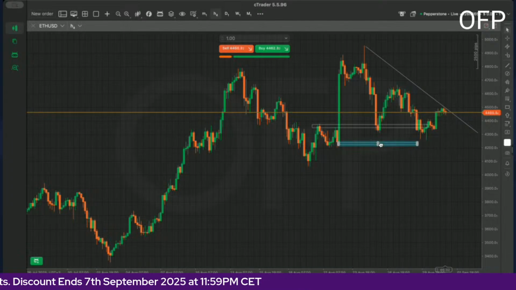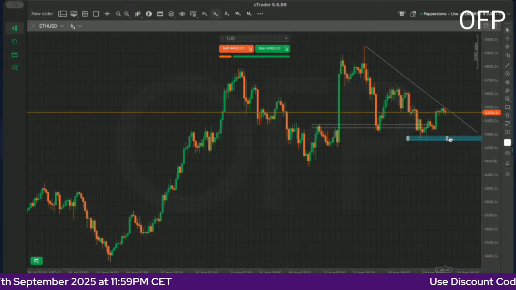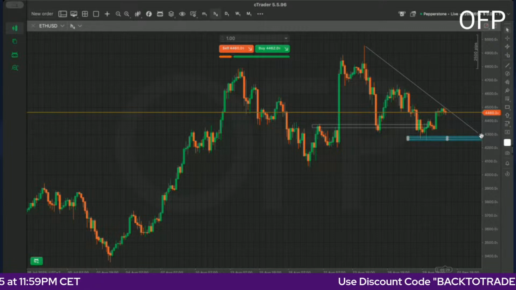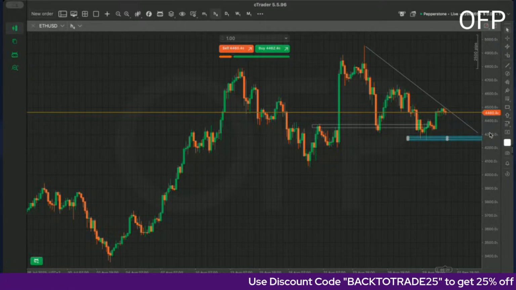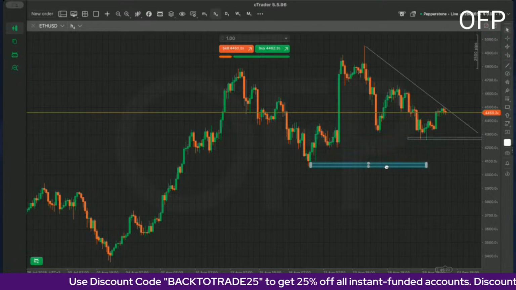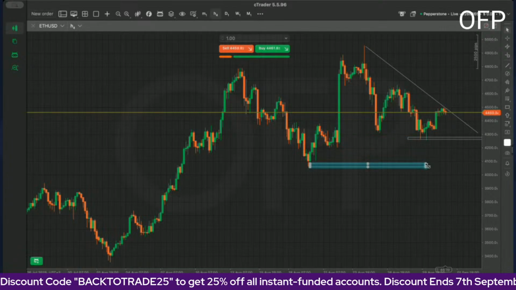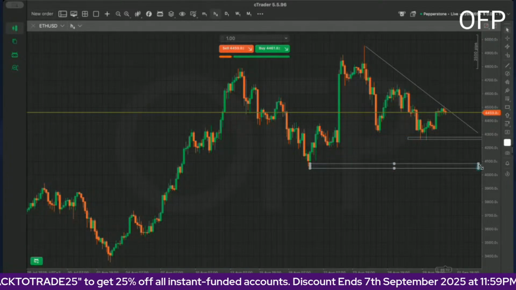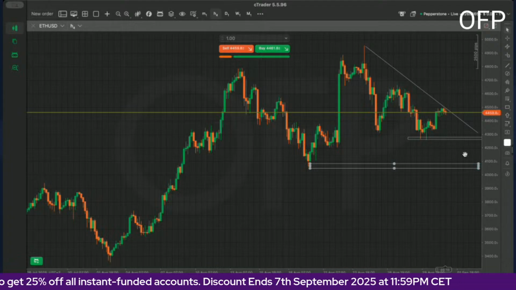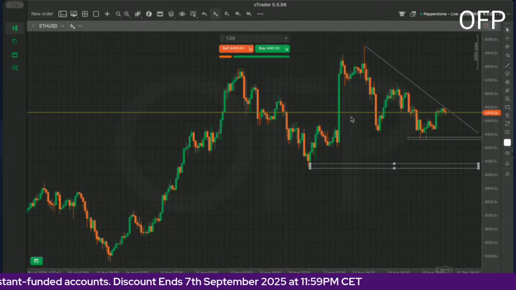So for the remainder of the week, I do think we might be making a new low right here, probably touching 4,280. So that's where I do think we could be coming down to. Then lastly, if we do have much momentum, we could even be touching the 4,100 level. So let's keep an eye watch on Ethereum in regards to this.